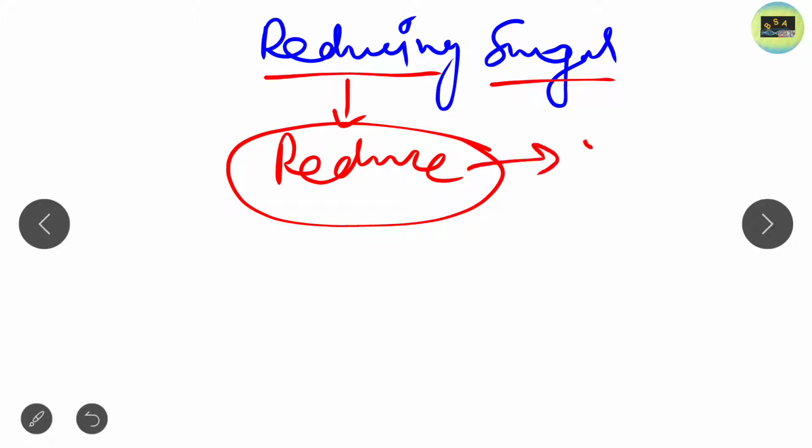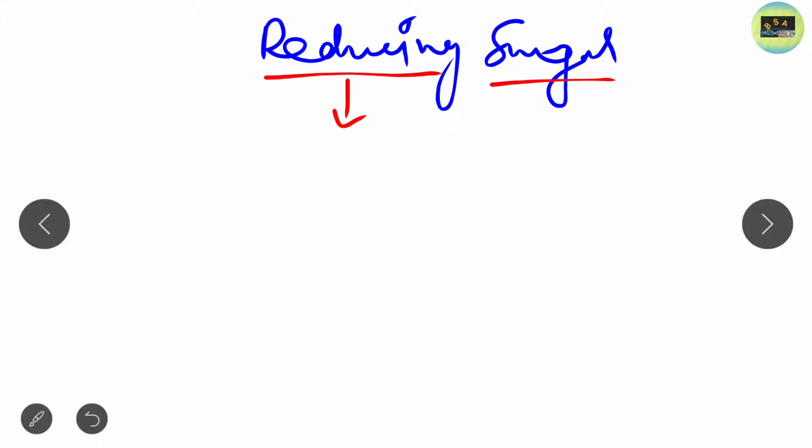What can it reduce, or what component can the sugar reduce? The sugar which can reduce something is known as reducing sugar. Simple. And the sugar which can't reduce that particular compound that a reducing sugar can reduce is known as non-reducing sugar. We will discuss this in detail.